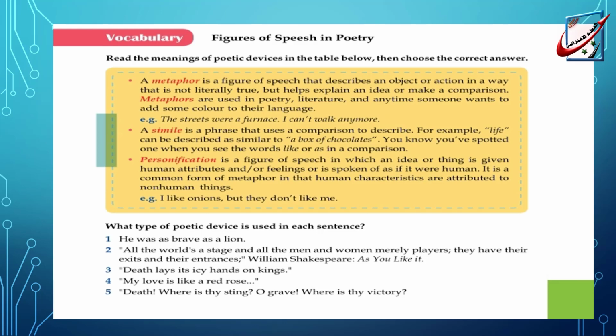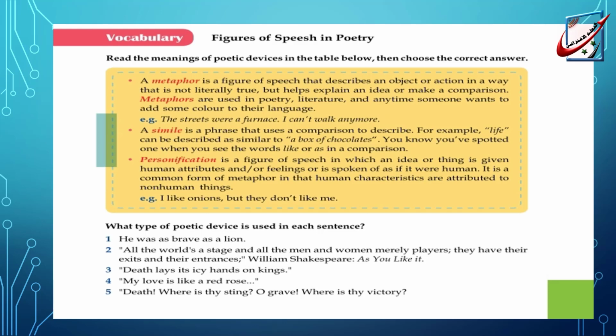So it's not literally true. A simile is a phrase that uses a comparison to describe something. Here we have a comparison word like or as. Like a box of chocolates. In Arabic, we say, she has a fair face like the moon. It's a simile.